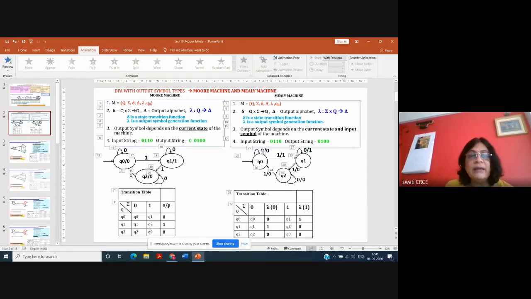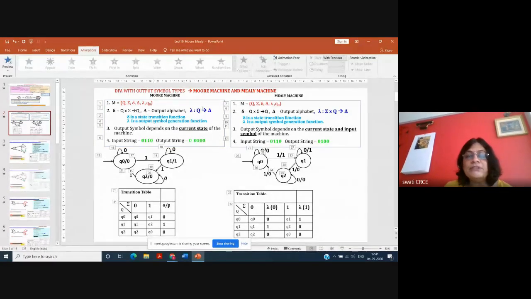Okay, so that's why in this six tuple you don't have to learn it by heart. You have to recollect it by understanding the working of the machine. As I told you, it is a machine that generates the output symbol. So you have an input alphabet, you also need to have an output alphabet, that is called del. Okay, you have a delta function to show the state transitions, means how it goes from one state to another state. So similarly, you need to have an output symbol generation function, because the output symbol is generated, and how it is generated is defined by this lambda. Lambda is the output symbol generation.